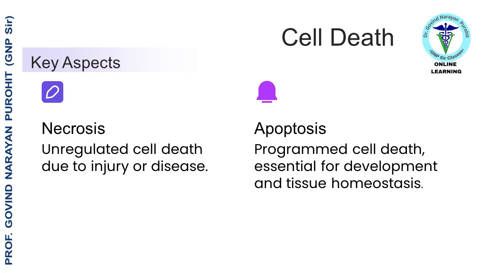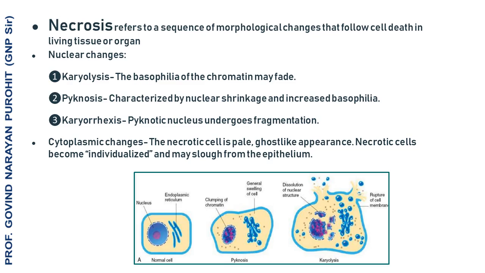Cell death is the termination of a cell's life. Two primary types of cell death are evident: necrosis, unregulated cell death due to injury or disease; and apoptosis, programmed cell death, a controlled process essential for development and tissue homeostasis, e.g., removal of unwanted cells during embryonic development. Necrosis refers to a sequence of morphological changes that follow cell death in living tissue or organ.